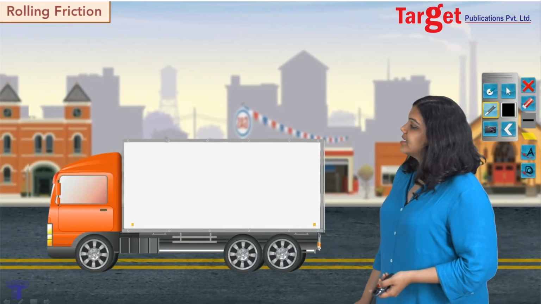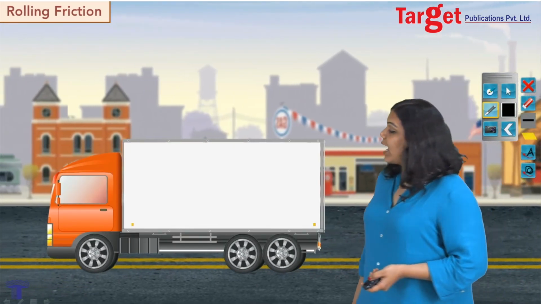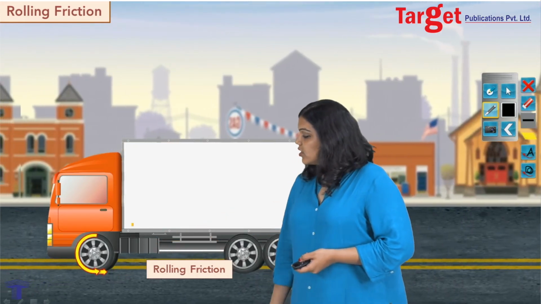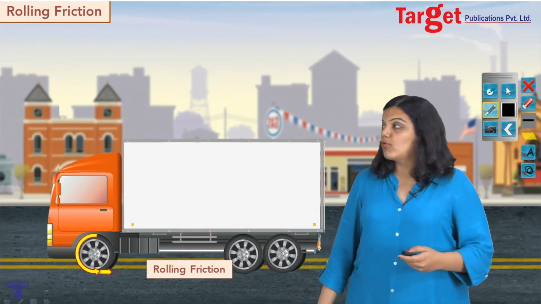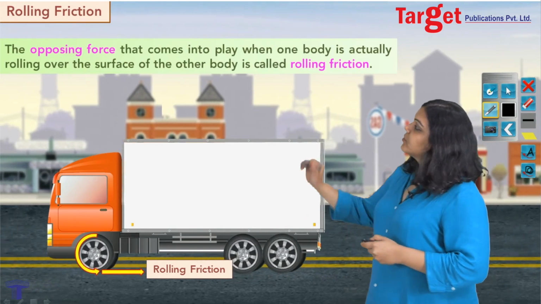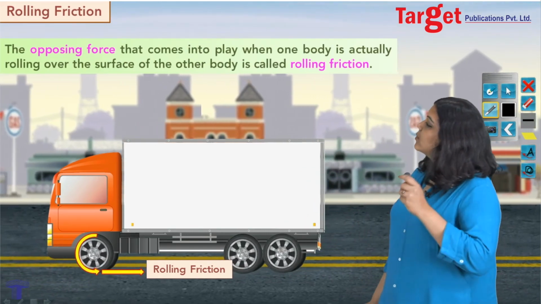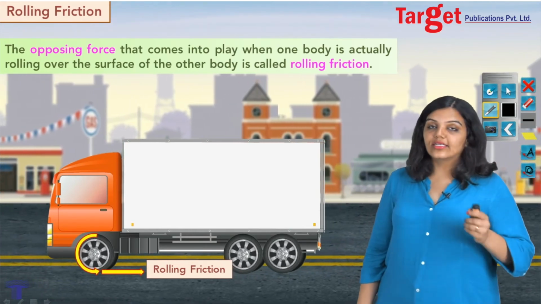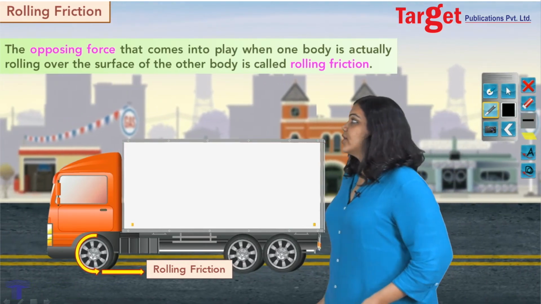Of course, then you can guess what would be rolling friction. It would happen when one body is rolling on top of the other body. It acts between the two surfaces and again opposes motion. By definition, I will say the opposing force that comes into play when one body is actually rolling over the surface of the other body is known as rolling friction. So this is pretty straightforward.